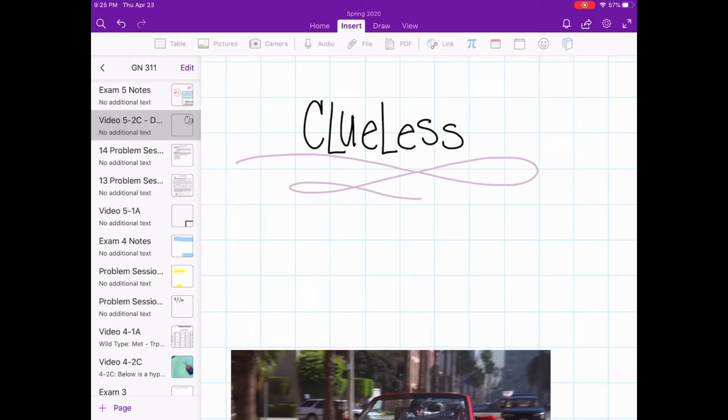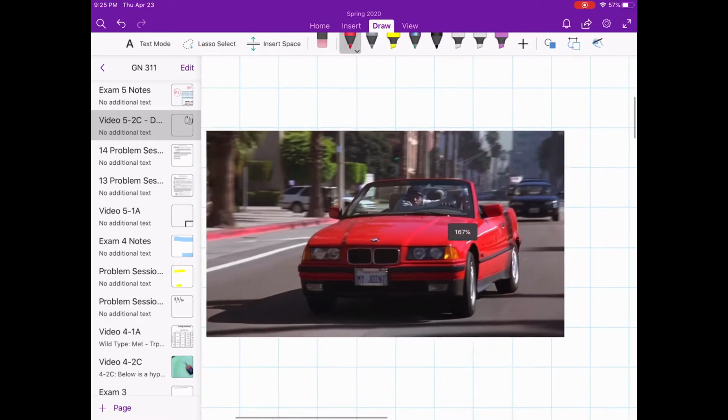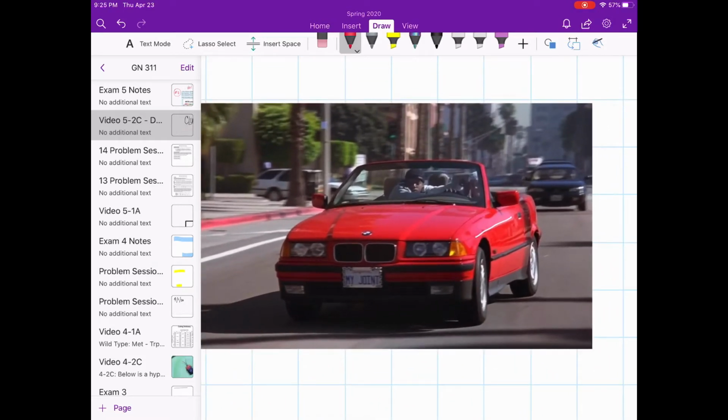Hi, today I'll be talking about DNA fingerprinting, and to do so, we will travel back to 1995 when an absolutely tremendous movie came out called Clueless. We'll be using the characters from the movie to solve a crime that was committed. That's right, a crime. The crime being, someone scratched Dionne's car.